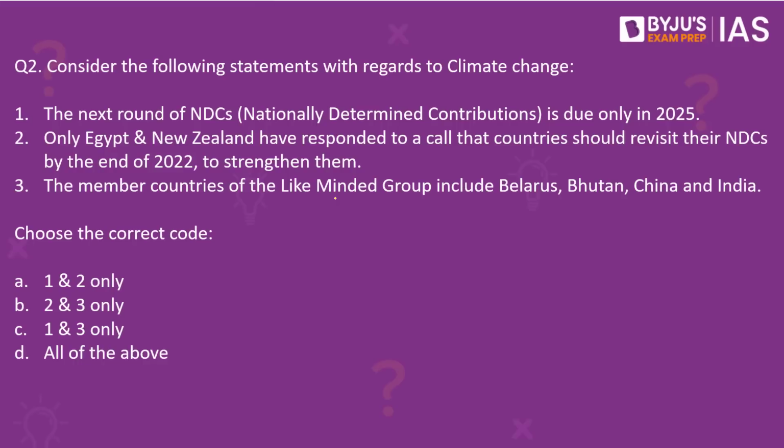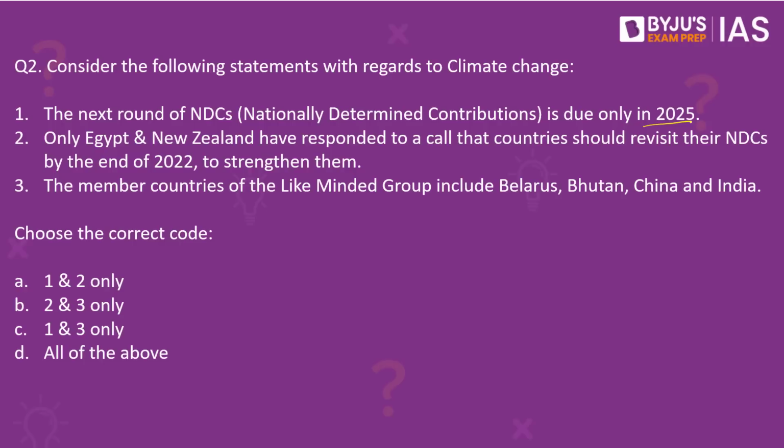Next, question number 2. Consider the following statements with regards to climate change. Number 1. The next round of NDCs, that is nationally determined contributions, is due only in 2025. Second, only Egypt and New Zealand have responded to a call that countries should revisit their NDCs by the end of 2022 to strengthen them or to make them even bigger. Third, the member countries of the like-minded group include Belarus, Bhutan, China, and India. Which of these given statements is or are correct?